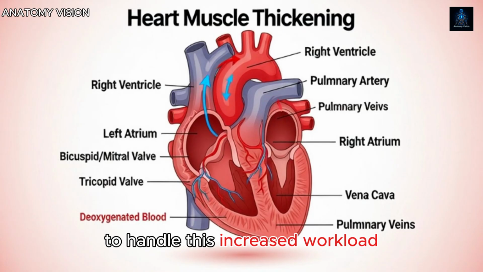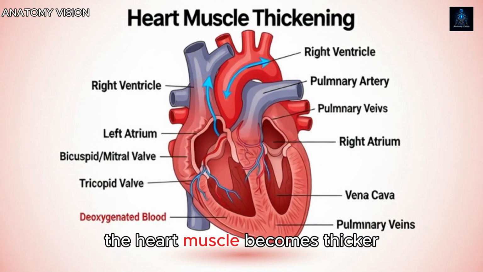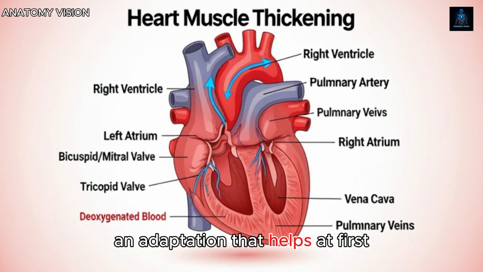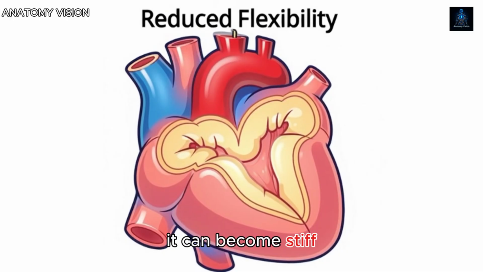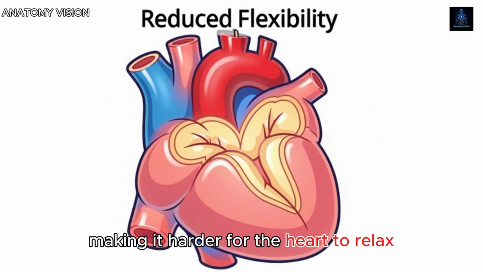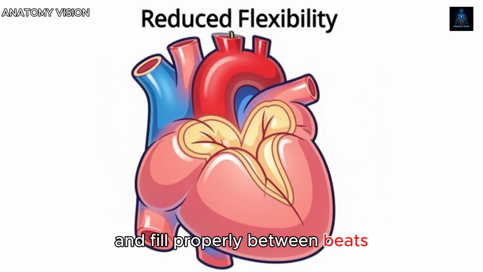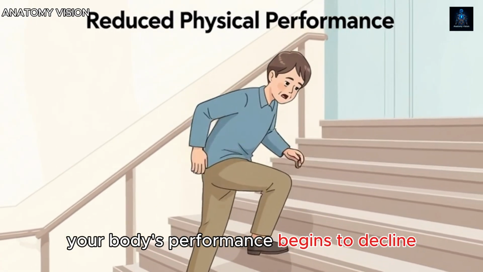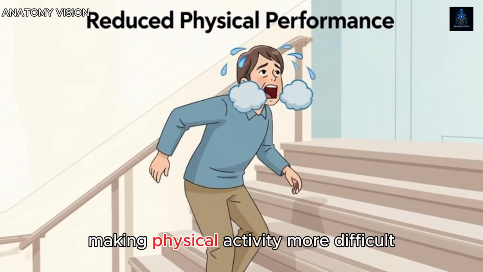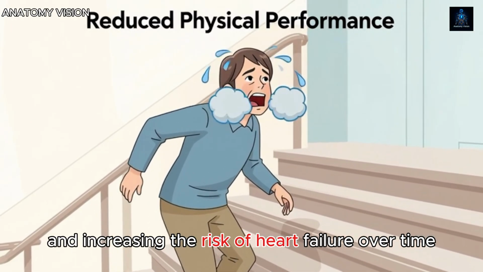These combined effects increase pressure inside your arteries, leading to what we know as high blood pressure over time. To handle this increased workload, the heart muscle becomes thicker, an adaptation that helps at first, but comes with long-term consequences. As the heart muscle thickens, it can become stiff, making it harder for the heart to relax and fill properly between beats. As this strain continues, your body's performance begins to decline, making physical activity more difficult and increasing the risk of heart failure over time.